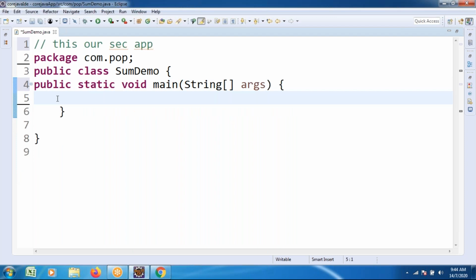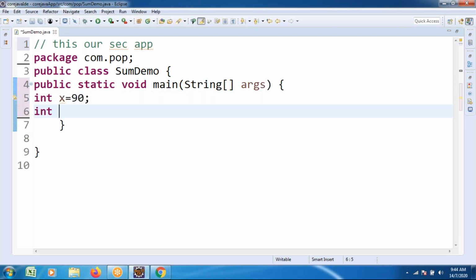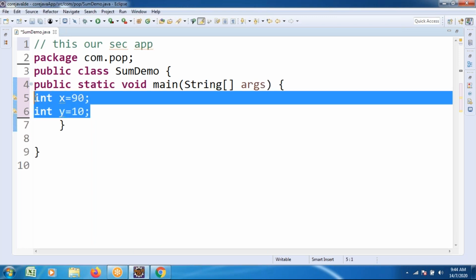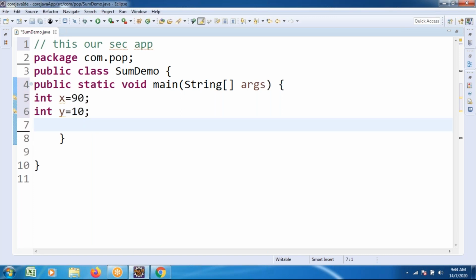Inside the main method, declaration of variables. How to declare two variables? Int x, some value I am going to assign. Similarly, one more variable y. x is equal to 90, y is equal to 10. For the sum of two numbers, a very small code I am writing. Performing with z: int z is equal to x plus y.